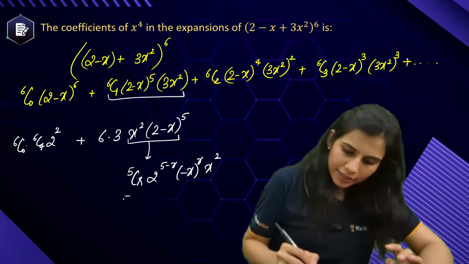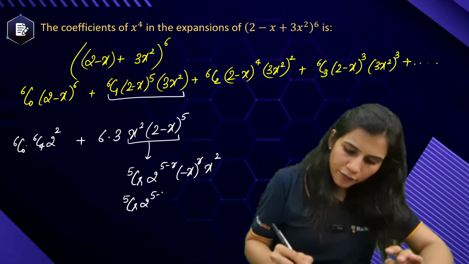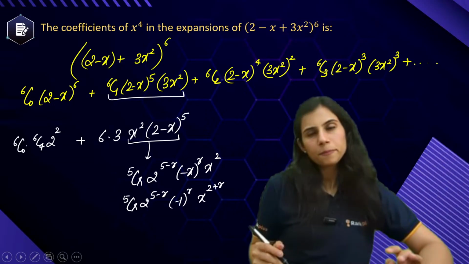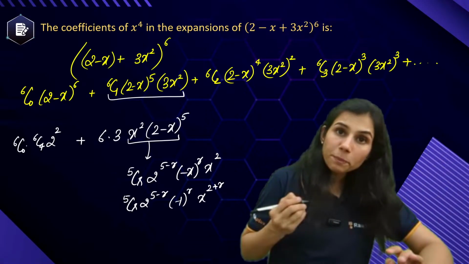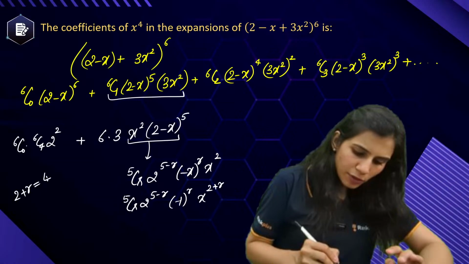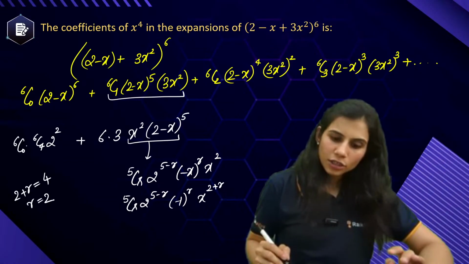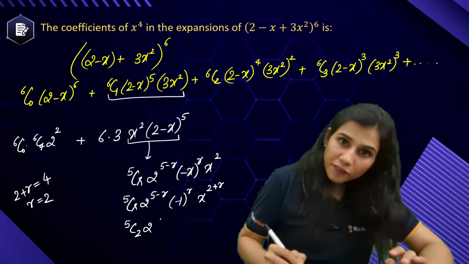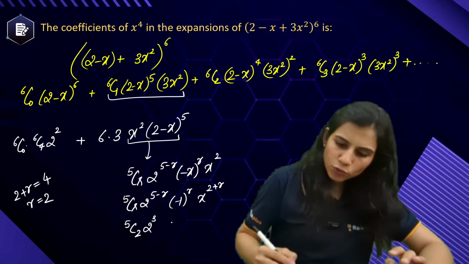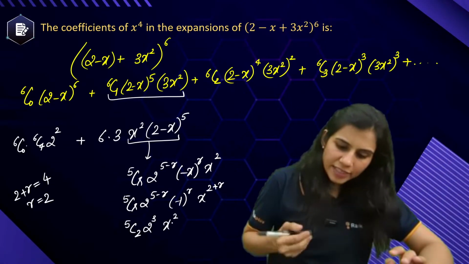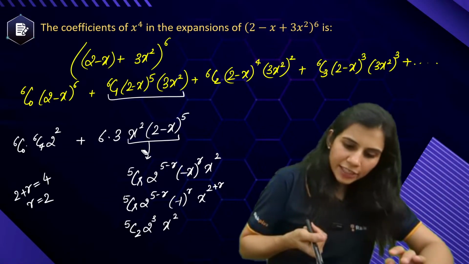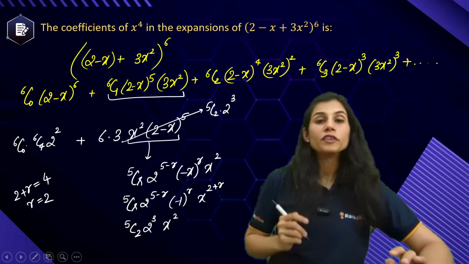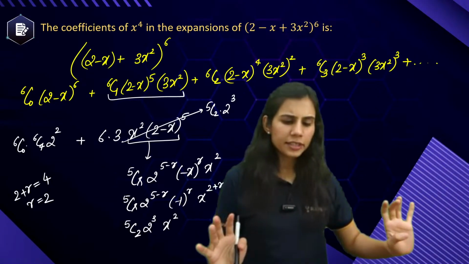This gives you 5cr, 2 to the power 5 minus r, (minus 1) to the power r, x to the power 2 plus r. Now, if you want the coefficient of x to the power 4, you want 2 plus r to be 4. That means r is 2. So what is the coefficient? It is 5c2, 2 to the power 5 minus 2 gives 3, (minus 1) to the power 2 is 1. So 5c2 into 2 cube, into 6 into 3, which is already written.